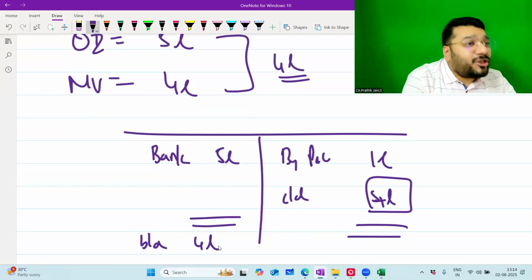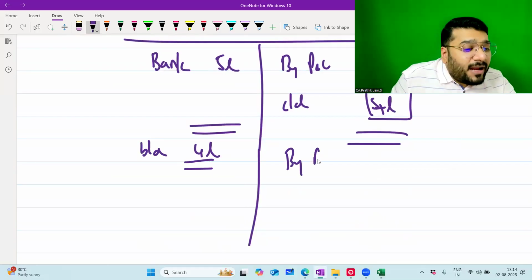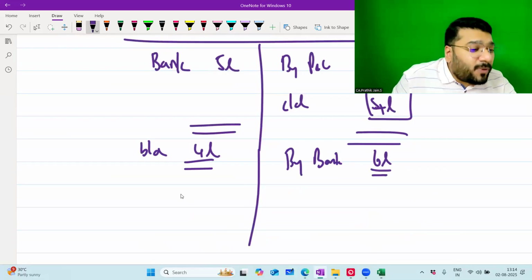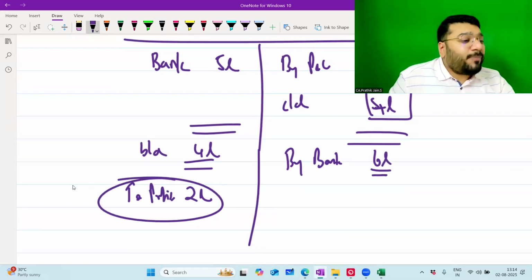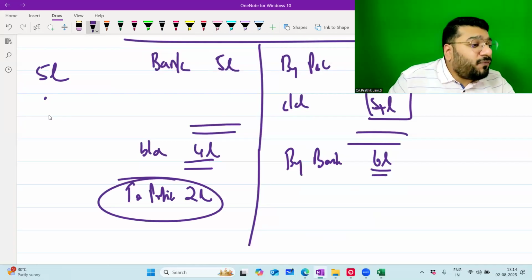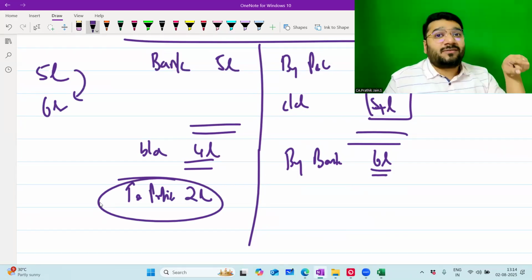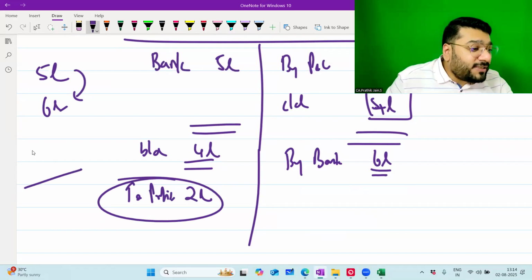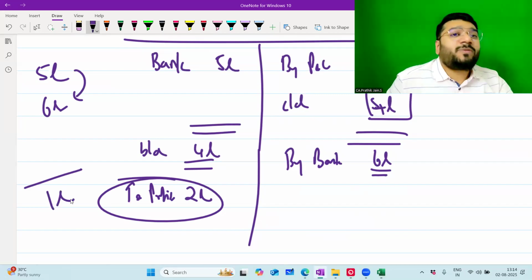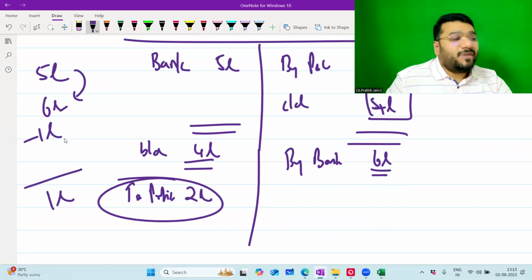Now, next year's opening balance is how much? 4 lakh. Actually, you sold this for 6 lakh. So, how much is the profit? 4 lakh worth of asset I sold for 6 lakh. So, by bank, how much money is coming to your bank? 6 lakh. How much is profit? 2 lakh is your profit. So, is the actual profit 2 lakh? 5 lakh worth of investment I sold for 6. So, actually it is 1. Then why is 2 coming? Because in between, you booked one extra loss. So, profit is supposed to be only 1 lakh. But what happened? You already booked minus 1 lakh. Actual profit is 1 lakh.